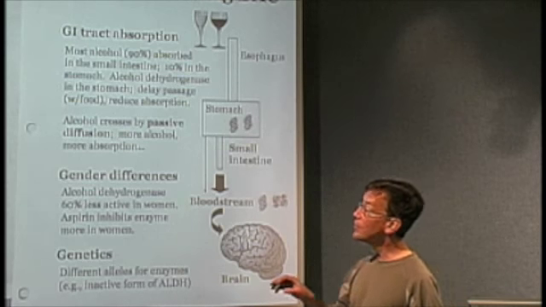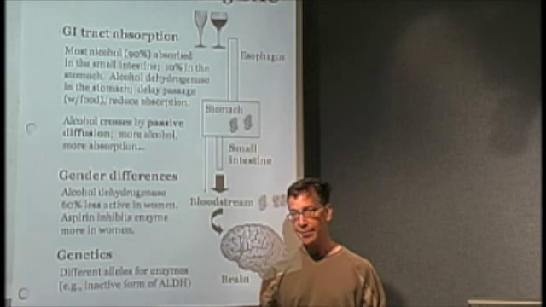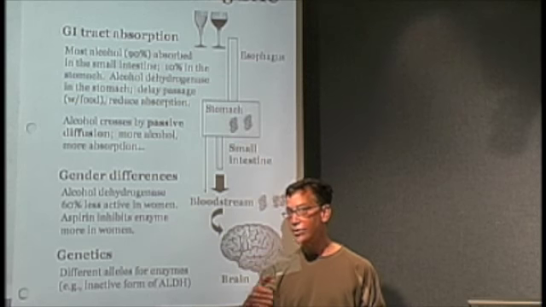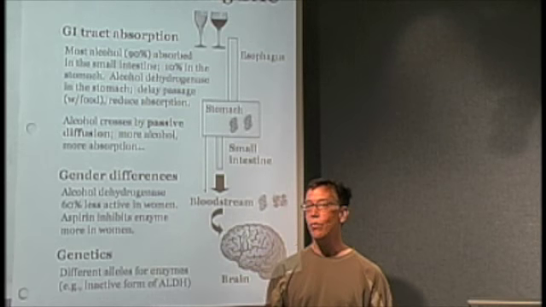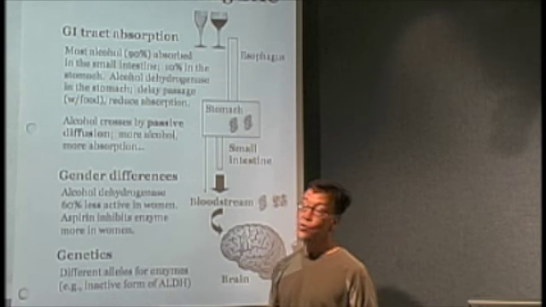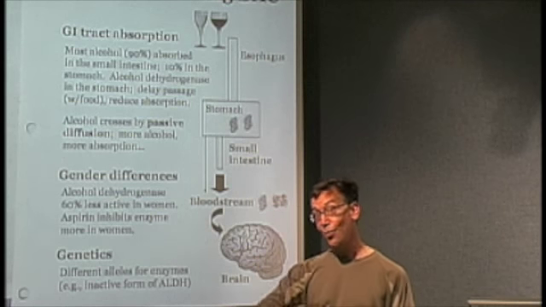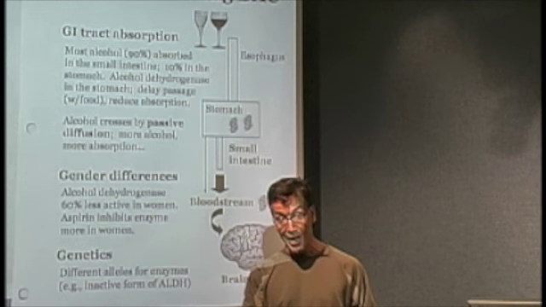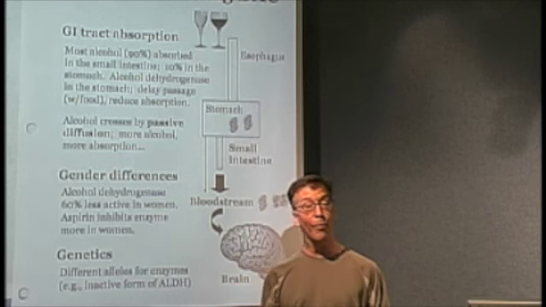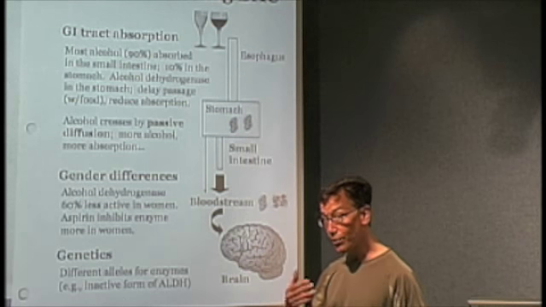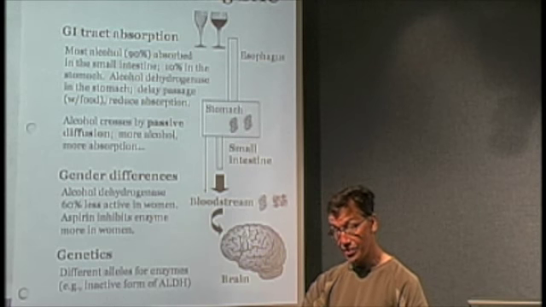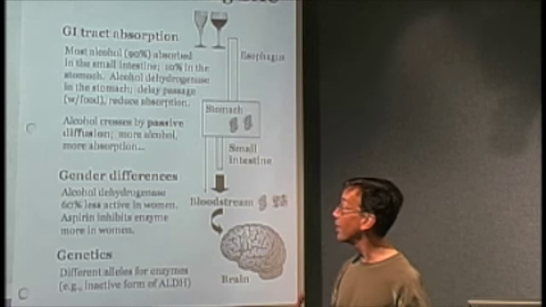So I mentioned before, remember that we have two enzymes which break down alcohol. There's alcohol dehydrogenase and there's cytochrome P450. Alcohol dehydrogenase is actually present in the stomach. So the more you can delay the passage of alcohol through the stomach, the more alcohol will actually be broken down before it reaches the small intestine for sort of maximal absorption into the bloodstream.